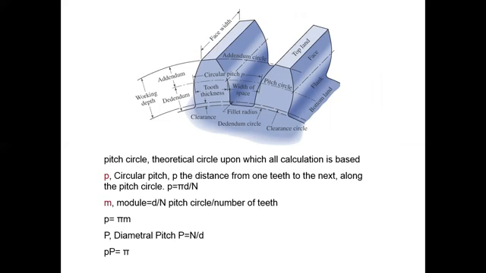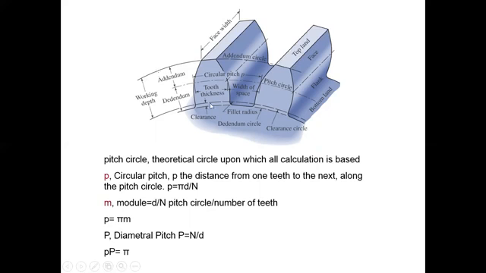The addendum. What is the addendum? First, the addendum is the top surface, or you can say the top periphery line of the teeth. The top periphery line of the teeth is called the addendum. And the circle passing through the top surface of the teeth is called the addendum circle.